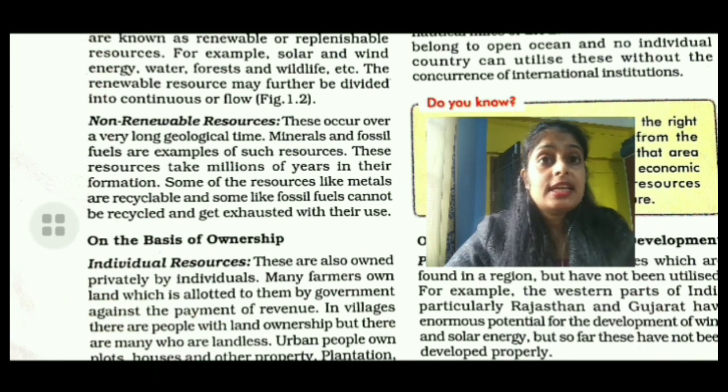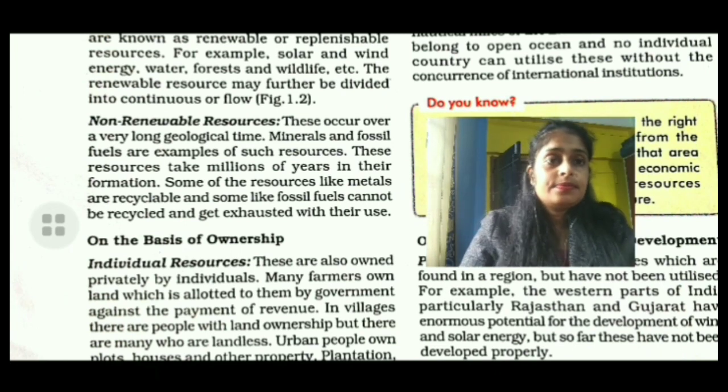That type of resource is known as a non-renewable resource. Sometimes a non-renewable resource can be recycled, for example metals like iron and steel. If some utensil of iron and steel becomes bad, we can recycle it in a recycling industry.